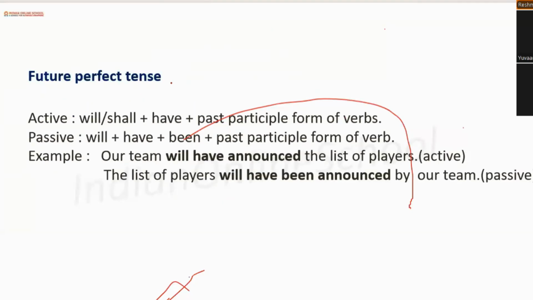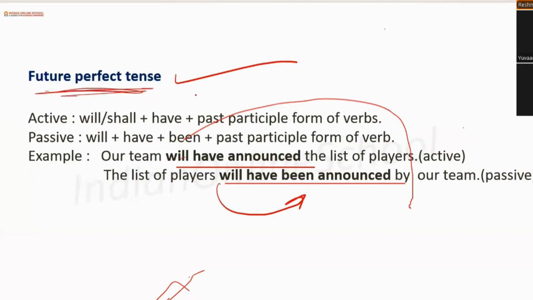Now, future perfect tense. Example, our team will have announced the list of players. The list of players will have been announced by our team. So, what did we do here? Will have announced, we have converted that into will have been announced. Why? Because it was future perfect tense. Right?